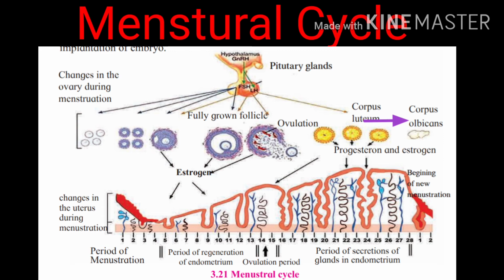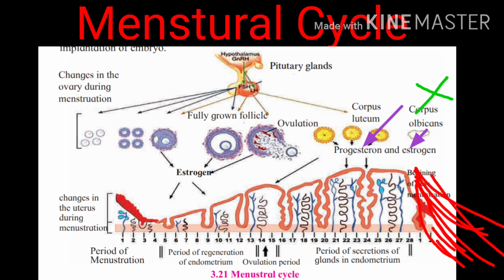The formation of this structure, corpus albicans, triggers the stoppage of release of those two hormones which were released by corpus luteum, progesterone and estrogen. So the release of these two hormones will stop, and in the absence of these hormones, endometrium starts to degenerate, and hence the start of the menstrual bleeding.